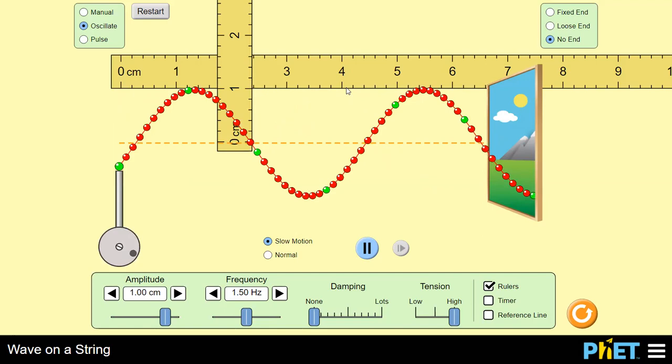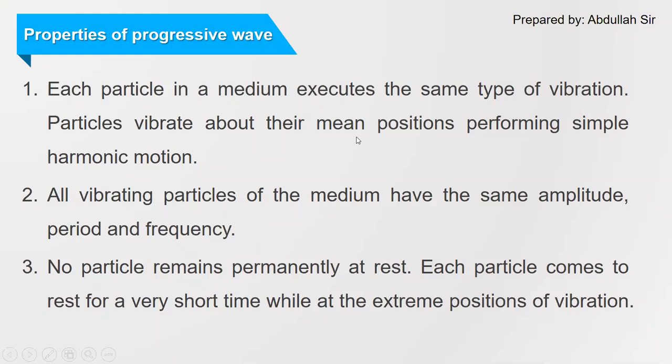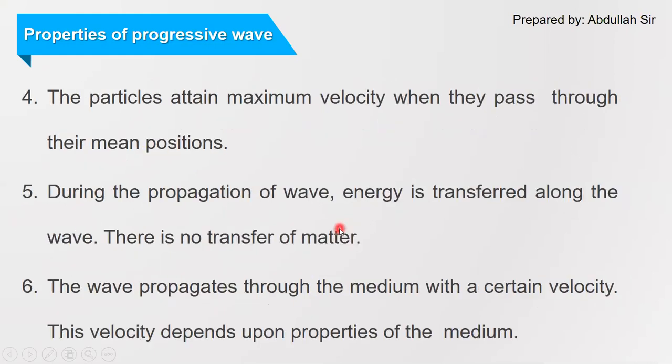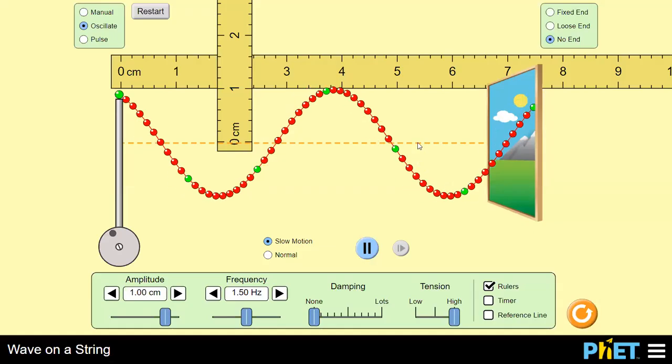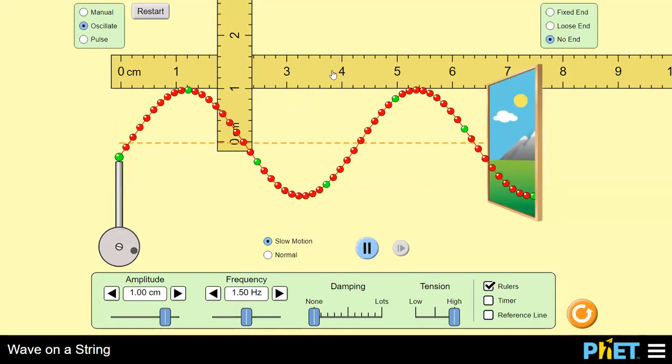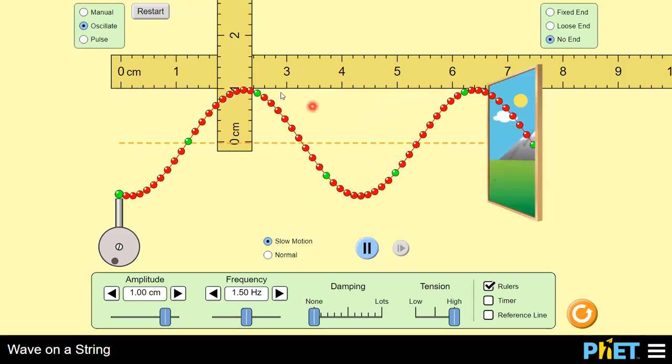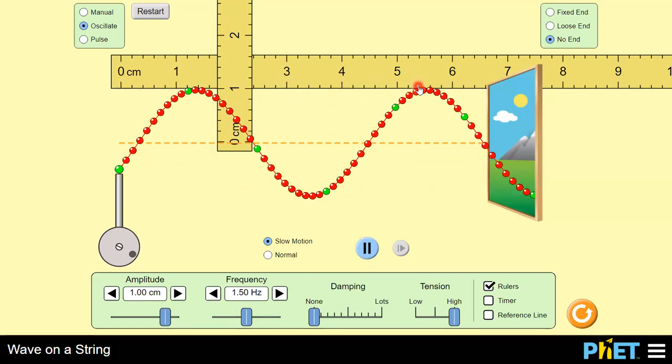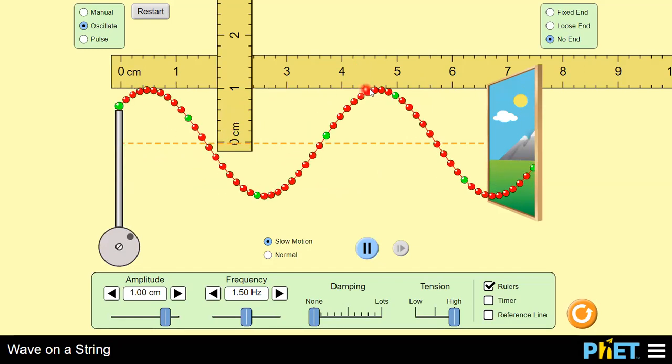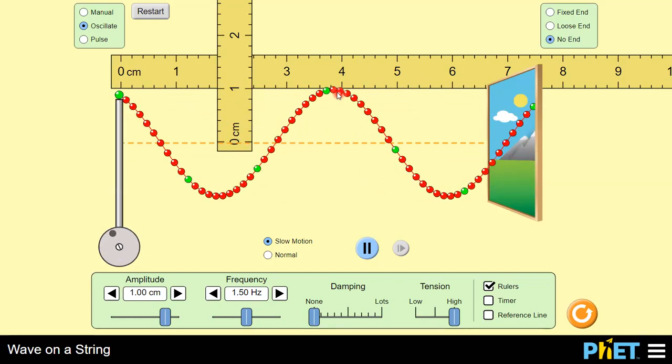So now the fourth characteristic, or the fourth property, of a progressive wave: the particles attain maximum velocity when they pass through their mean position. When particles are passing through their mean position, they have maximum velocity. When they are at the extreme position, their velocity is minimum, or they are going to stop. That means velocity is zero.